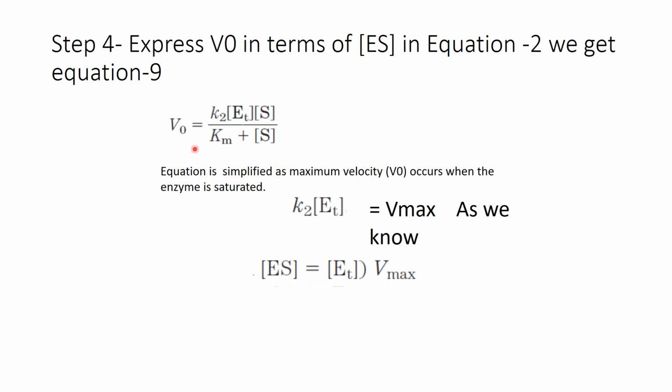In step 4, what has been done? The initial velocity will now be equal to, we have replaced this in equation 2. You have to go back to equation 2 and replace the terms in terms of V0. So you will easily get this K2 ET S upon Km plus S. When you simplify this using this equation, Vmax is equal to K2 ET. This we had done in the starting. We know that the maximum velocity is equal to K2 times total enzyme, which you have used.